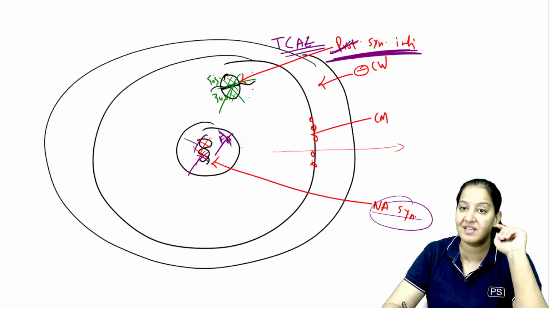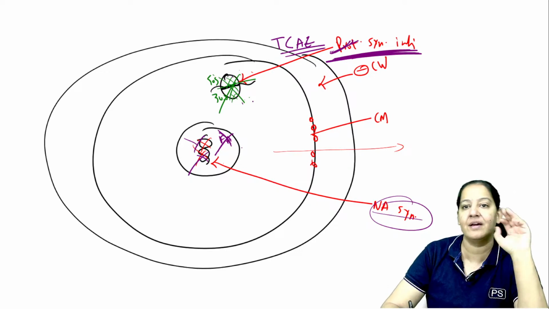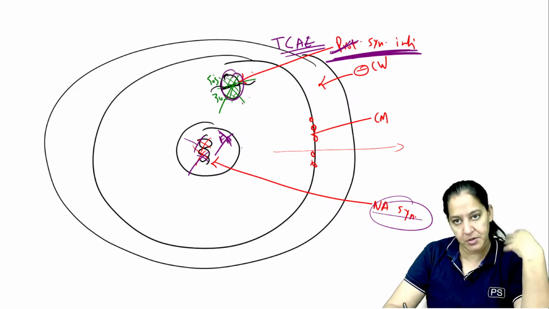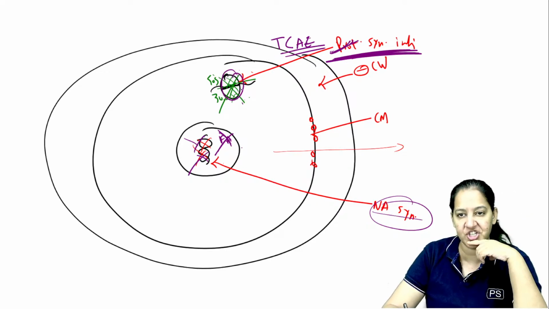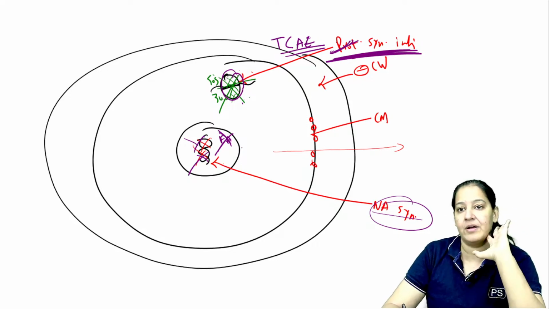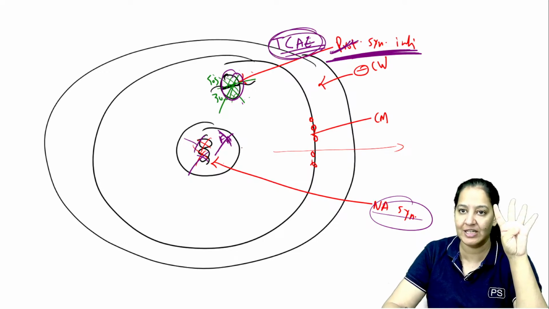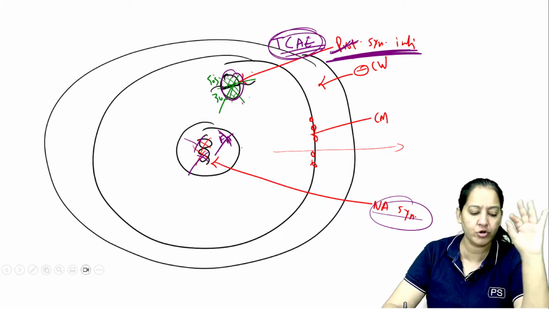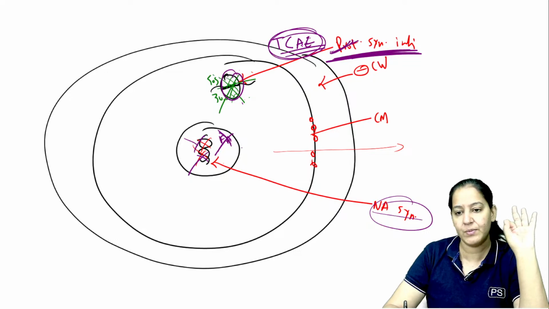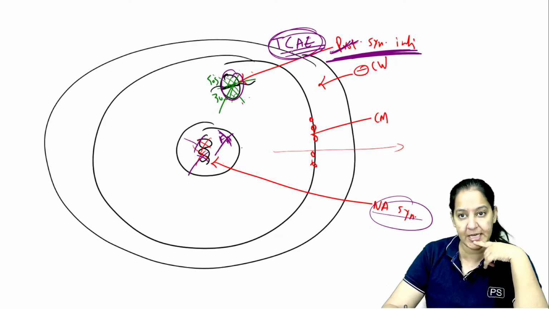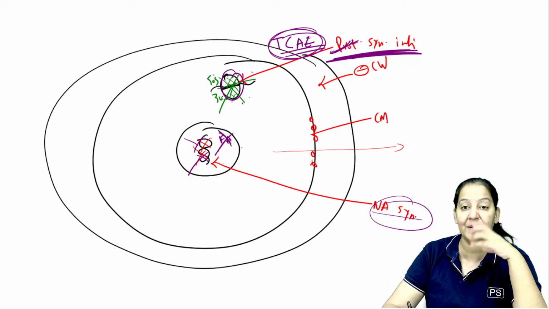They all cause protein synthesis inhibition, but the mechanism here is different. They all act on the ribosome. Some on 30S, some on 50S, some on the junction of both, but the exact step is different. For understanding the mechanism of action of these 4 drugs, you frequently get questions on these 4. It is very common to get questions on this. So these 4 drugs all inhibit protein synthesis, but the step is different.